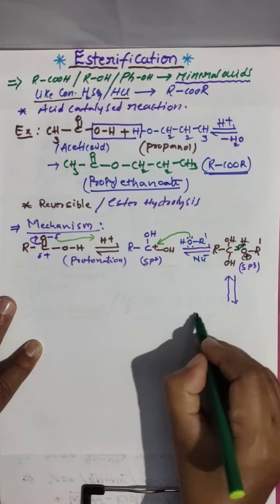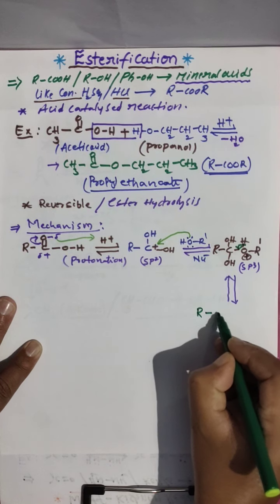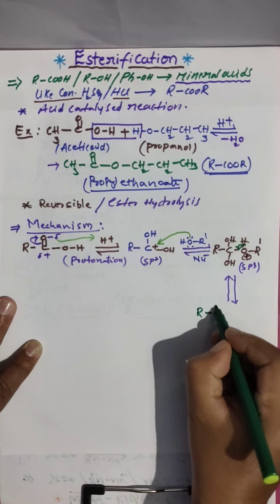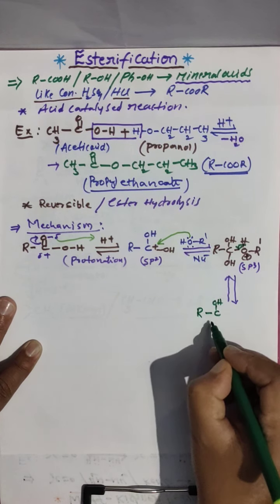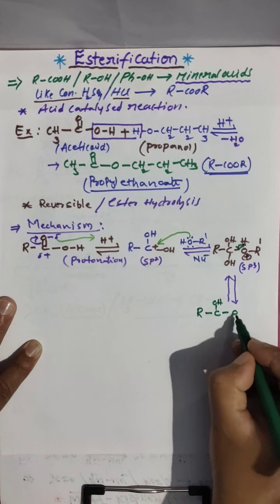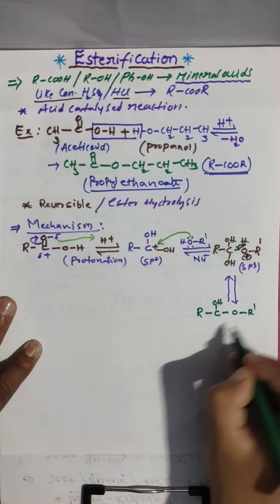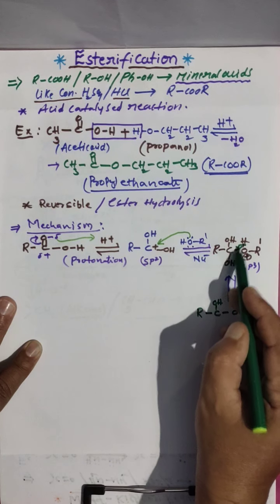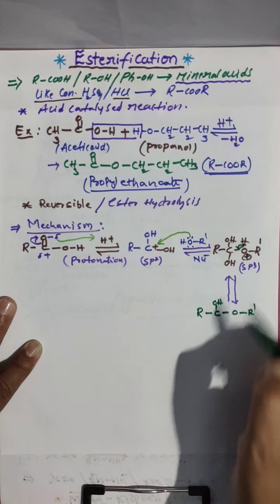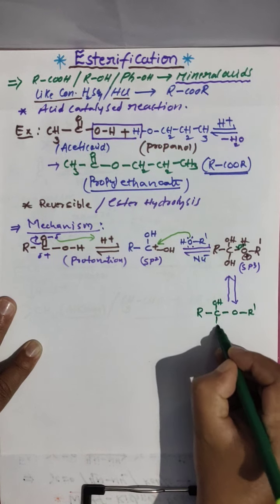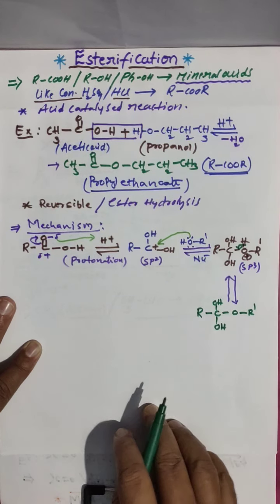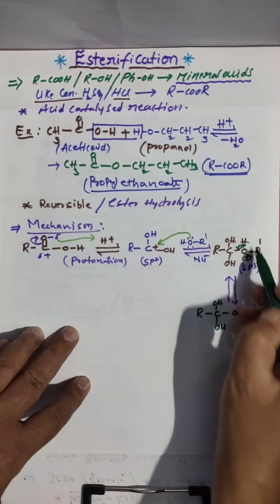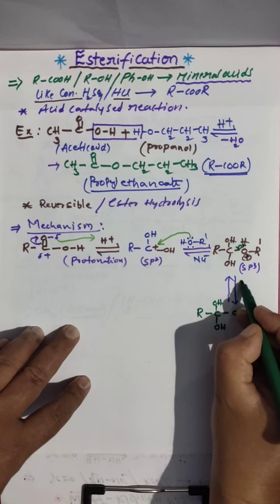Then you are getting R, C, with the OH group, O R dash, and this H is going to break, giving its electrons to this oxygen. And down we have one OH group. When this H plus is removed, this H plus will transfer to here, means proton transfer.